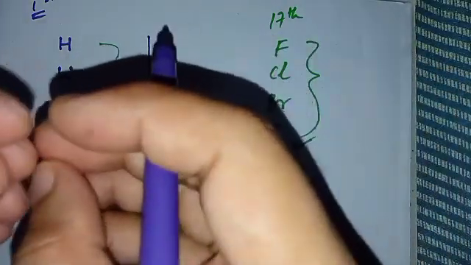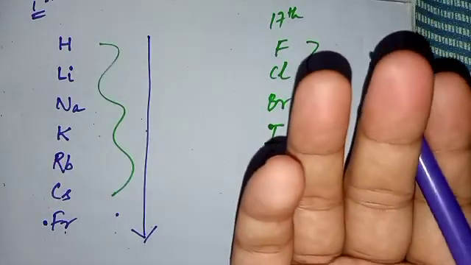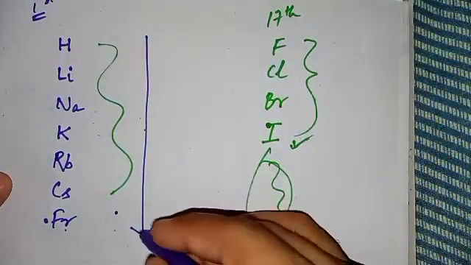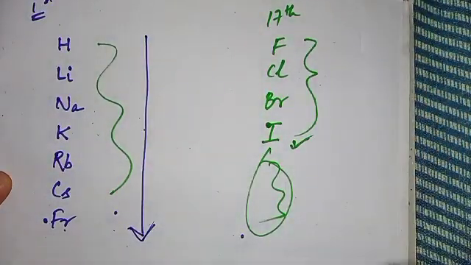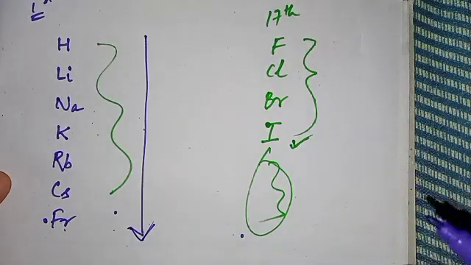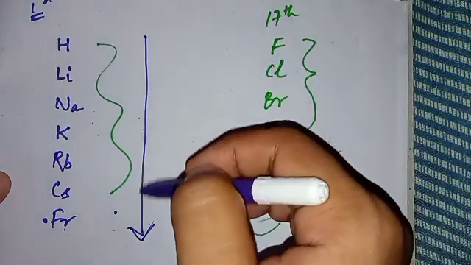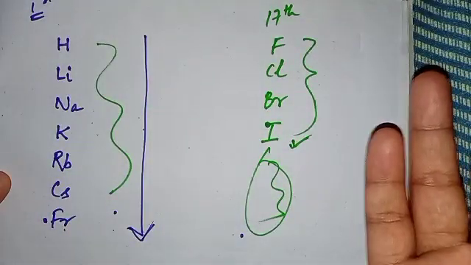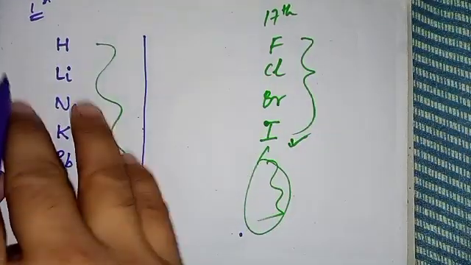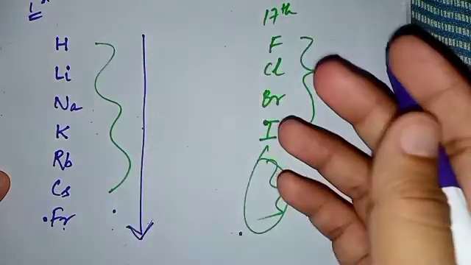And when electrons are removed, metallic character increases. I have taught you these things in past classes in quite some detail. So when you move down a group, the tendency to lose electrons increases, that is, the reactivity of metals increases.